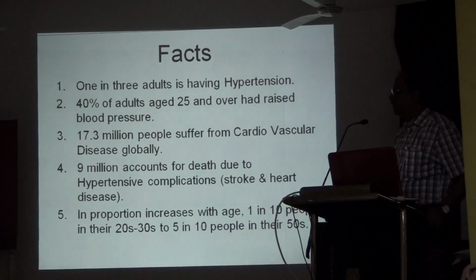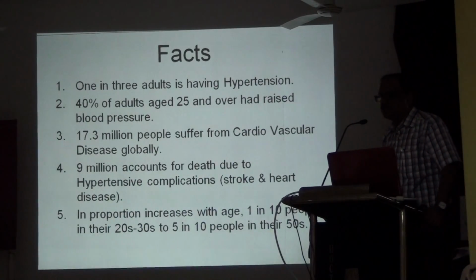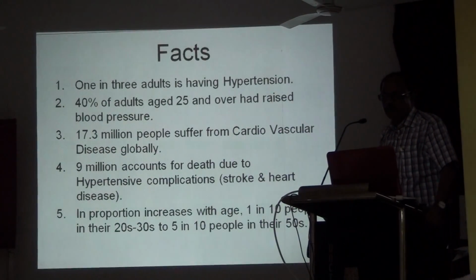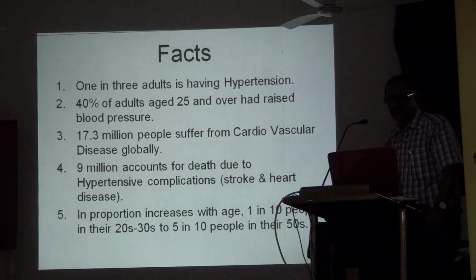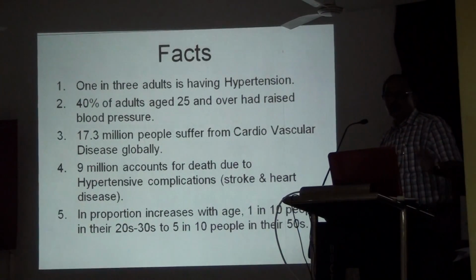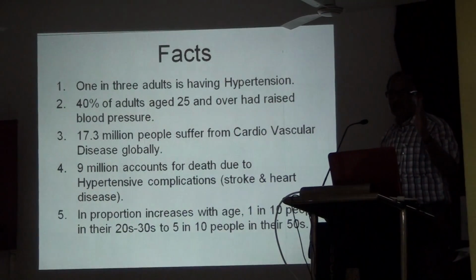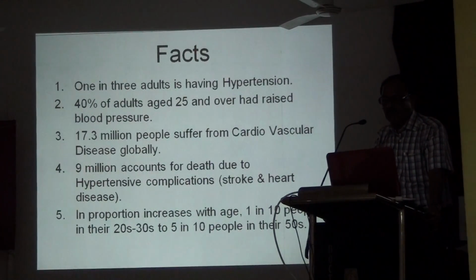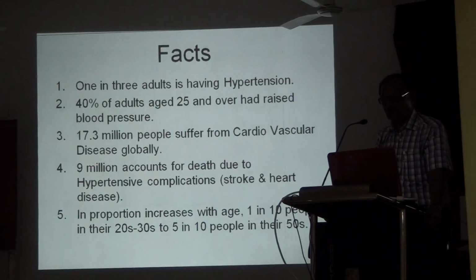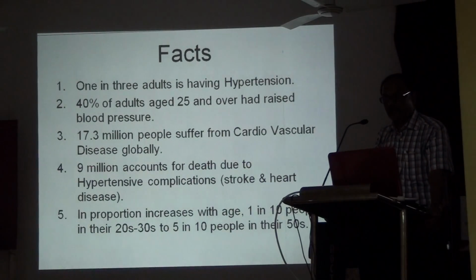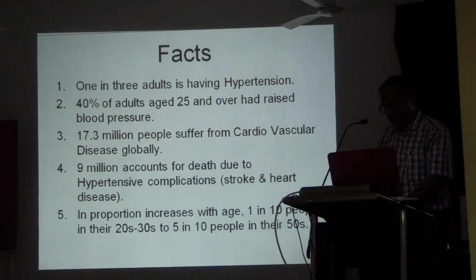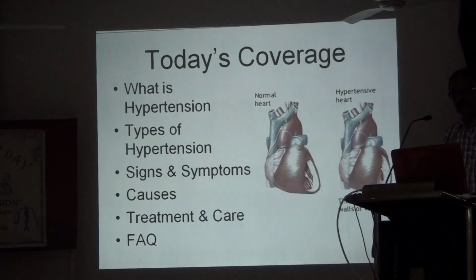So 1 in 3 adults has hypertension, and 40% of adults aged 25 and over have this condition. With increasing age, the incidence also increases. The proportion rises with age, from 1 in 10 people in their 20s and 30s to 5 in 10 people in their later decades. So this is a very important fact.